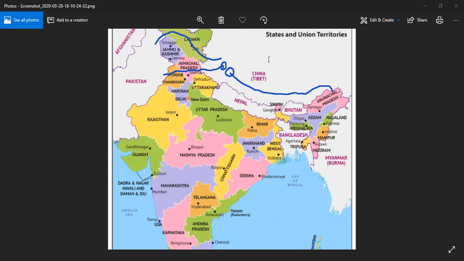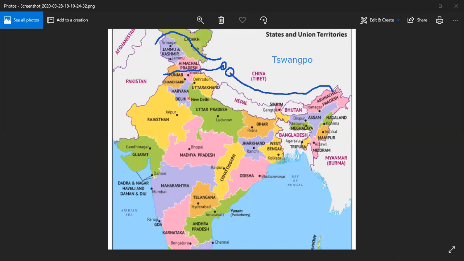What is the spelling for the Tsangpo? Let me tell you. T is a silent letter. Tsangpo is the river which originates from this side, and it enters Arunachal Pradesh from the